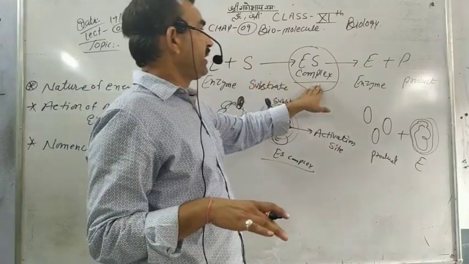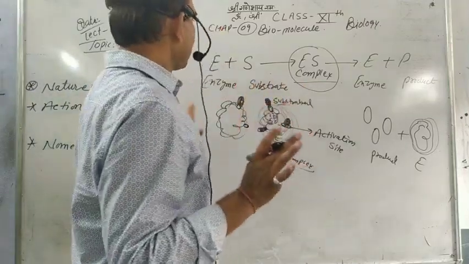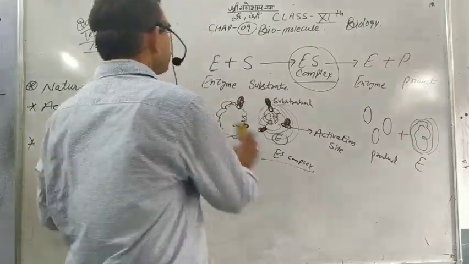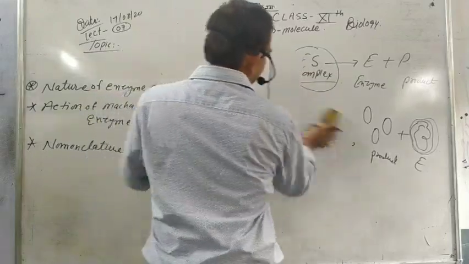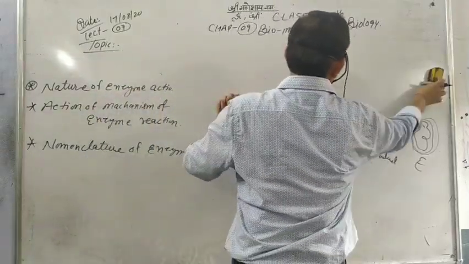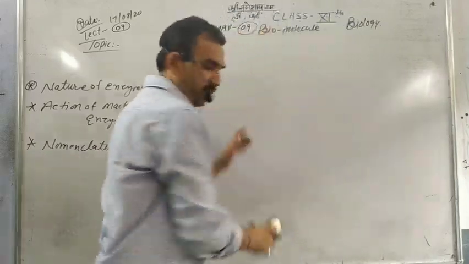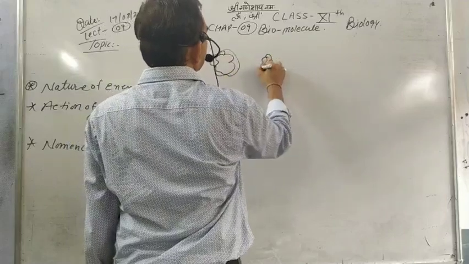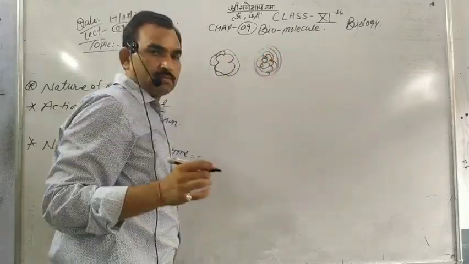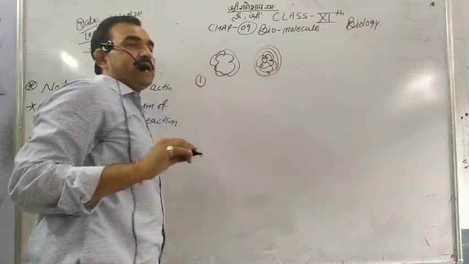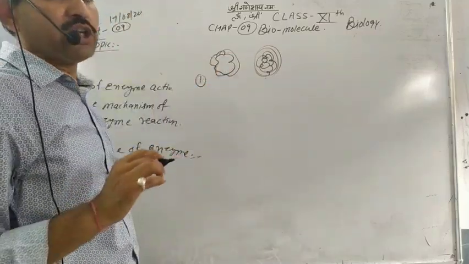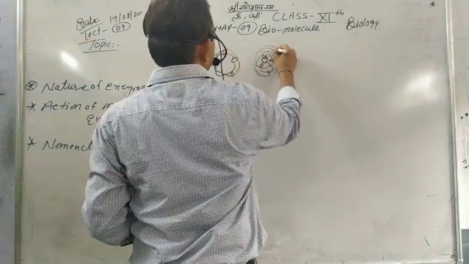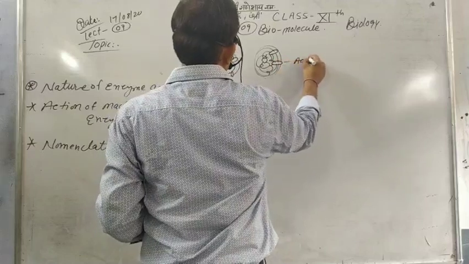Very first, it makes the ES complex. In this, 4 steps are found. Step number 1: the enzyme is the tertiary or quaternary structure of protein, and it has some specific sites, called the activation sites.